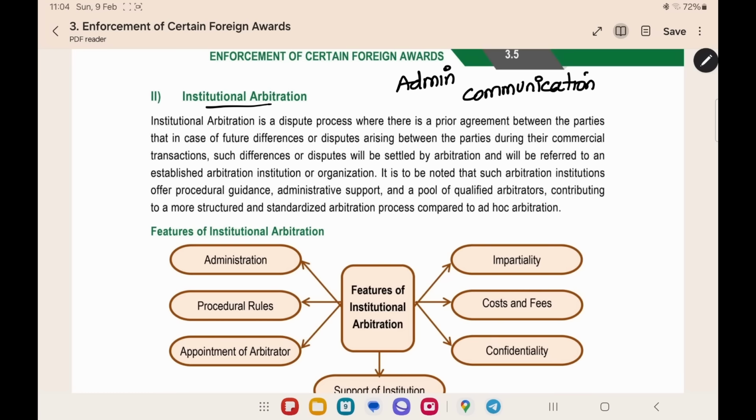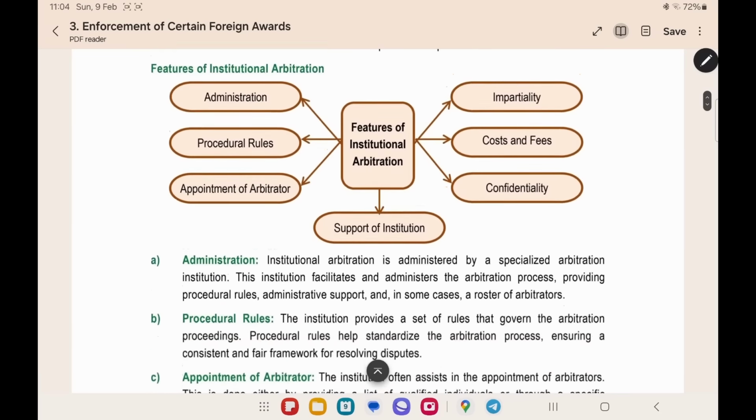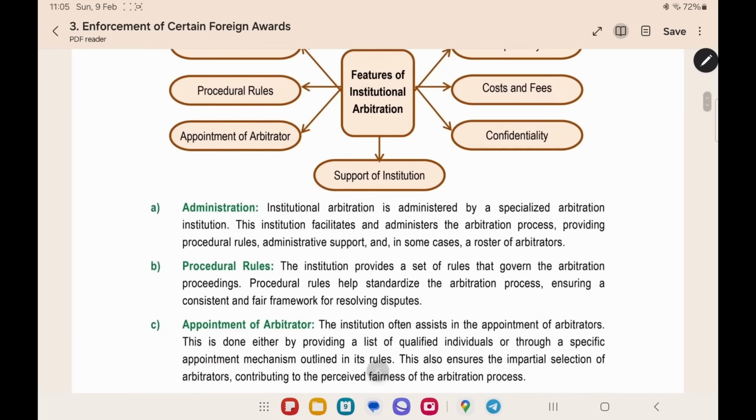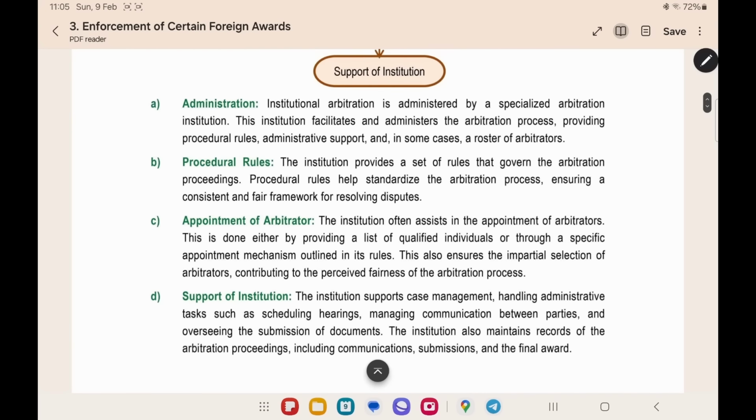Many things will be done by the arbitral institution. Here, the features will be given. The administration will be done by the institution, and procedural rules. Since they are an institution, they will have their own set of rules that the parties along with the arbitrator, everyone should be following only those rules.